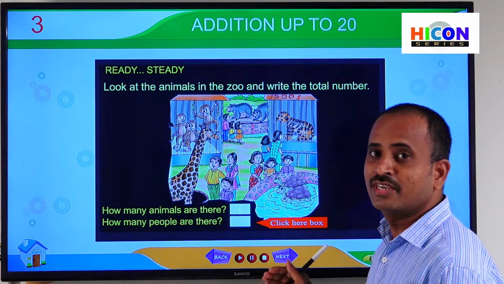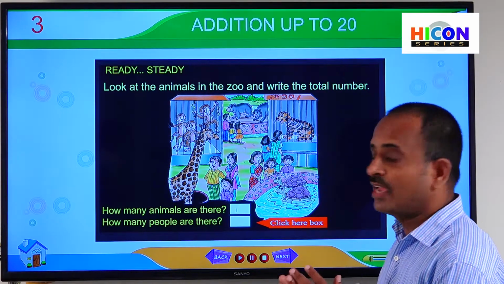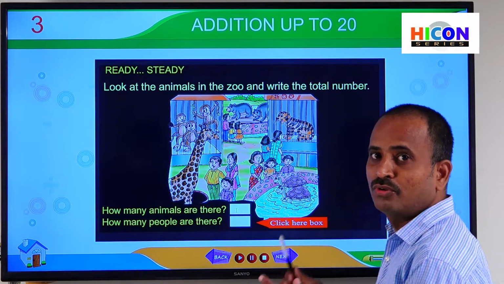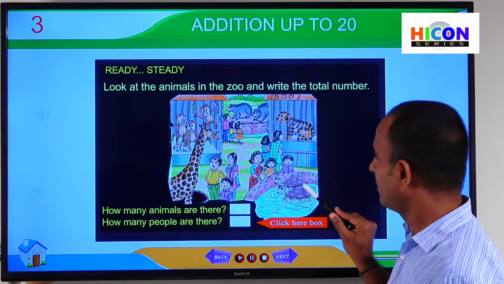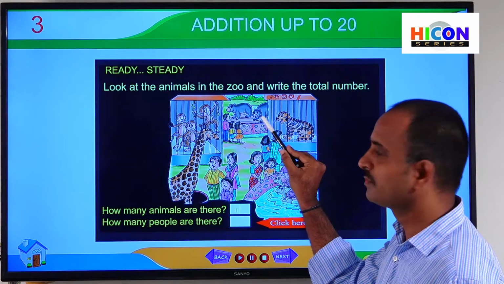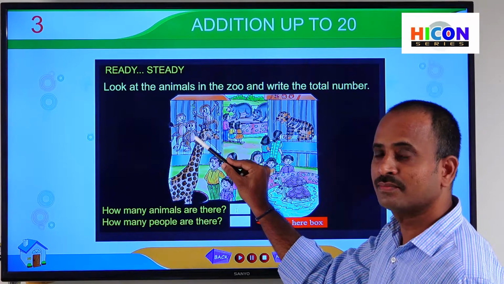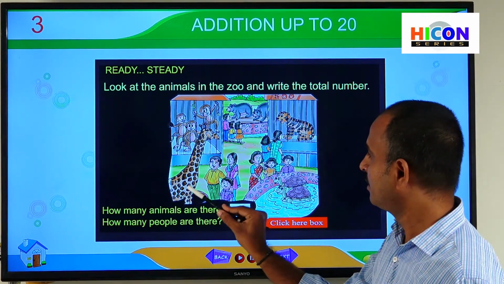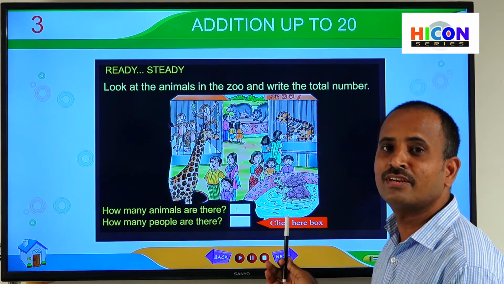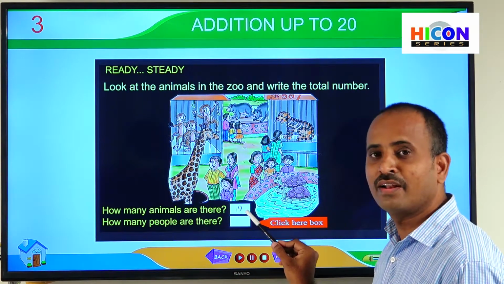So now our task is, let us put together all these animals. Put together means we have to count these animals together. So let us start to count together. 1, 2, 3, 4, 5, 6, 7, 8, 9. So children, how many animals are there? 9. How can we get the answer? Just by putting together. So how many animals are there? There are 9 animals.